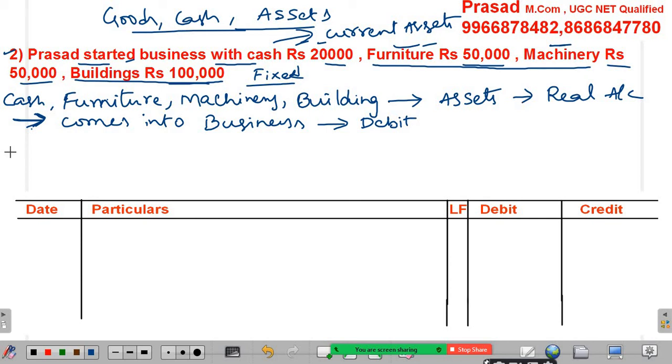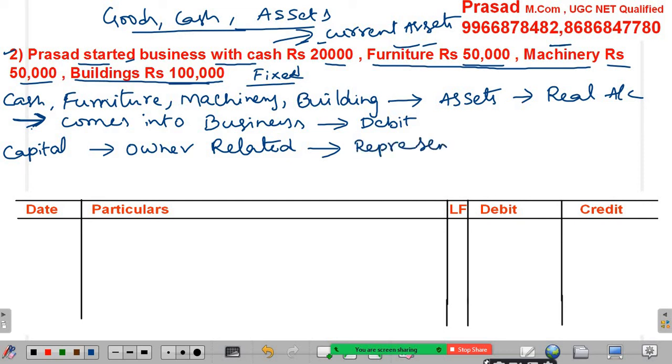Capital. Capital is owner related, and this can be considered as a representative personal account, and it should follow the personal accounting rule.